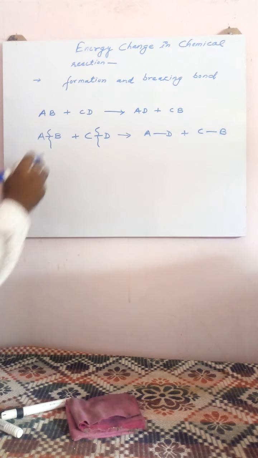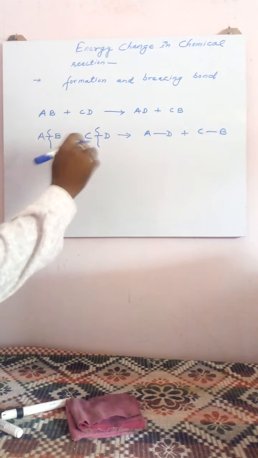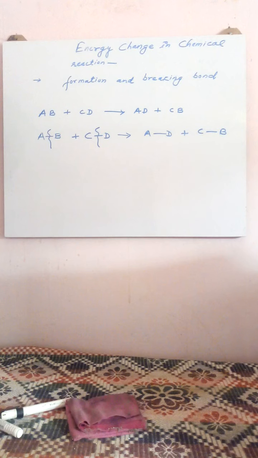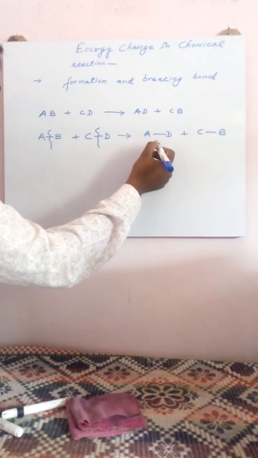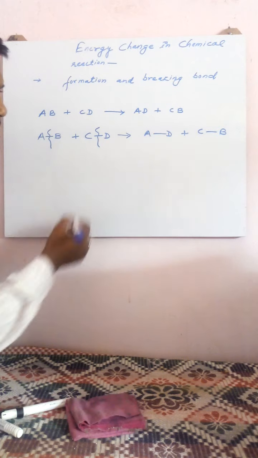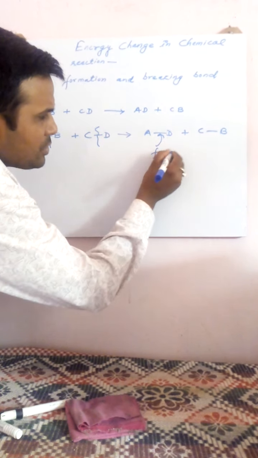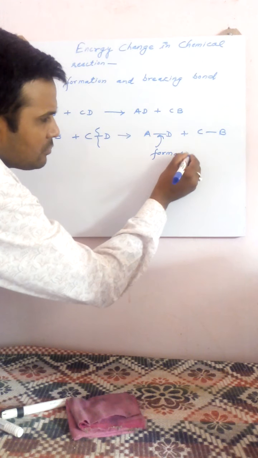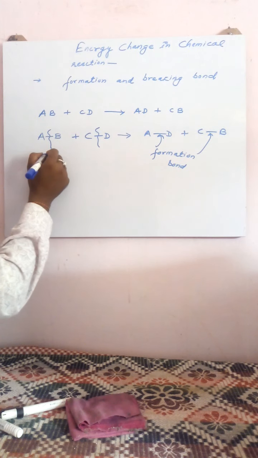First of all, the bonds between A and B, and between C and D will undergo breaking. After breaking of bonds, new substances AD and CB are formed due to the formation of bonds. Formation of bond. Right? Here, breaking of bond.